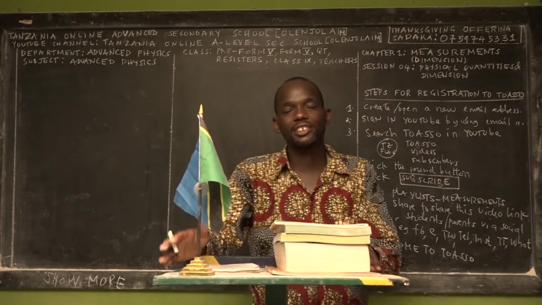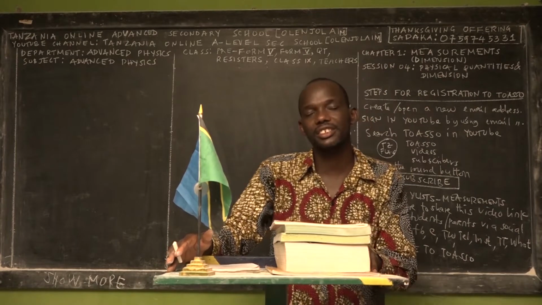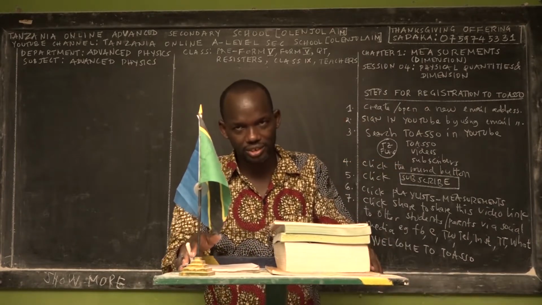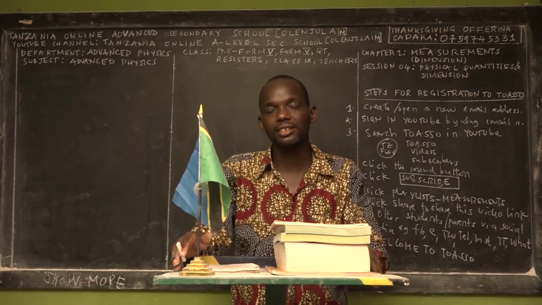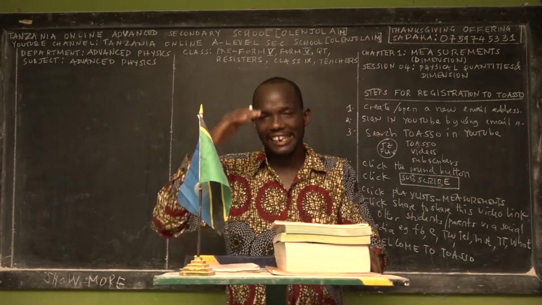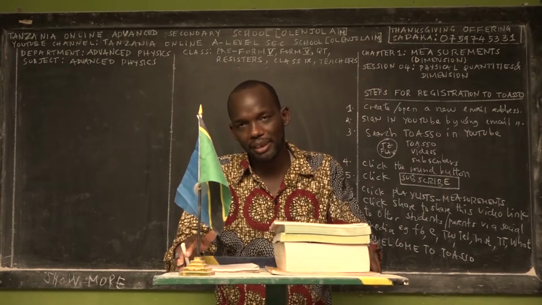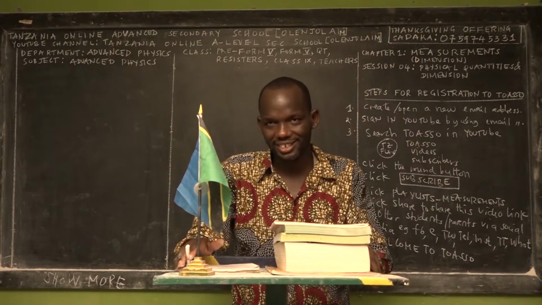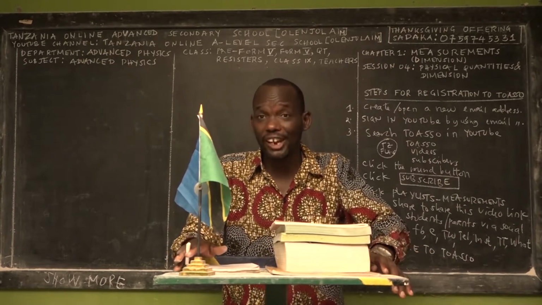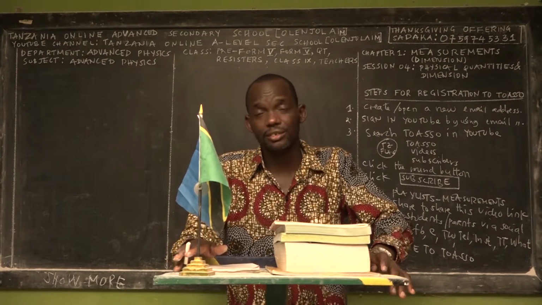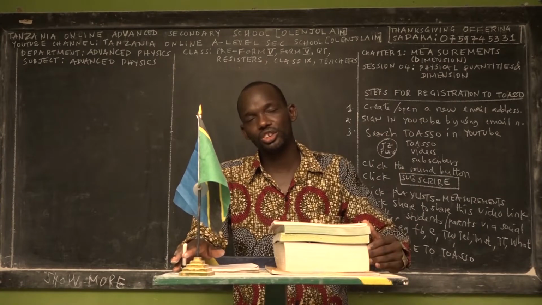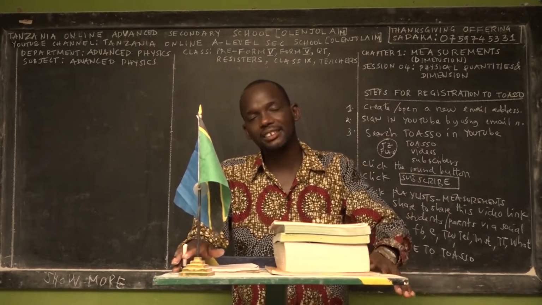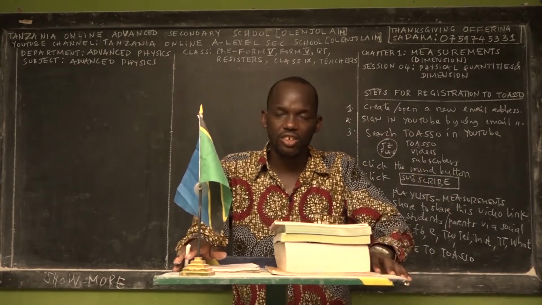The sixth is Advanced Mathematics Form 6. The seventh is Basic Applied Mathematics Form 5, and the eighth is Basic Applied Mathematics Form 6. Wonderful. So a total of 8 subjects for advanced education, and I'm going to teach more than 60 combinations.